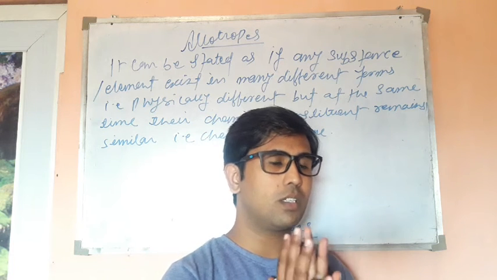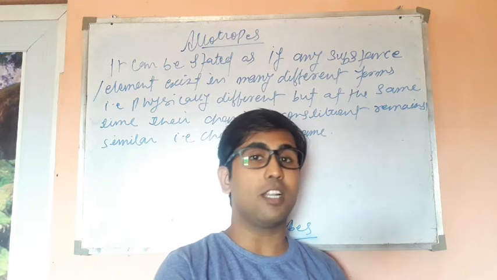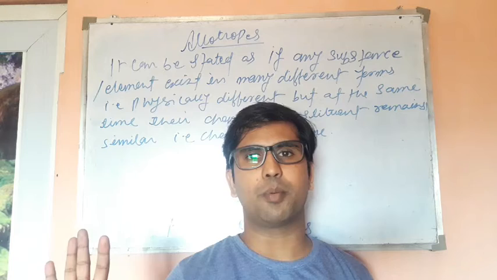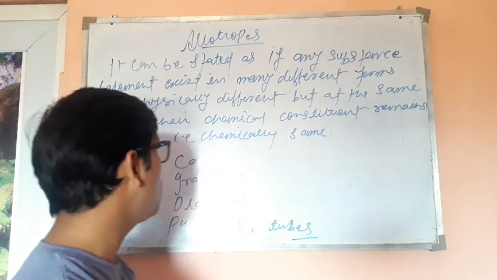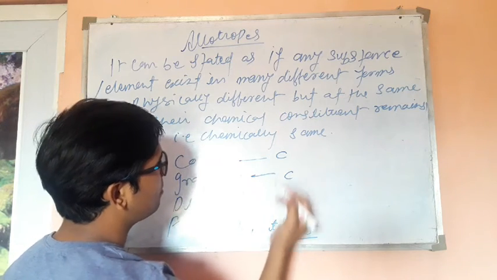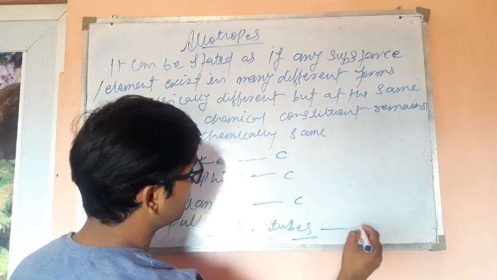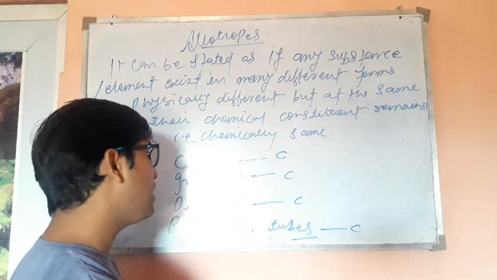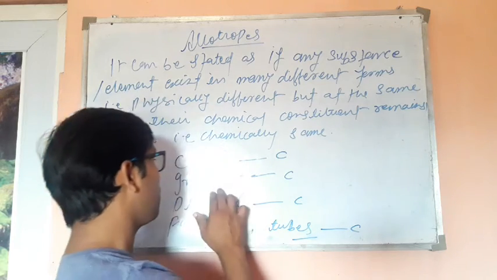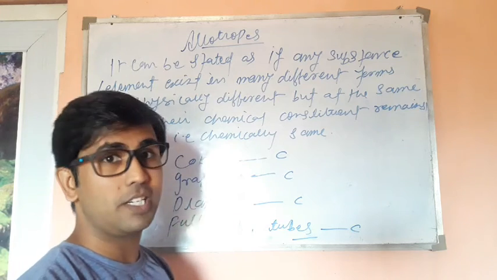So the allotropes exhibit properties differently because their physical state seems different, no matter if their chemical properties are common. Coke has the same constituent particle, carbon. Graphite has carbon. Diamond has carbon. Fullerene and tubes have carbon. But since they appear differently, coke you can break easily, graphite you can break easily and it is conductive also, but diamond you can't break easily.